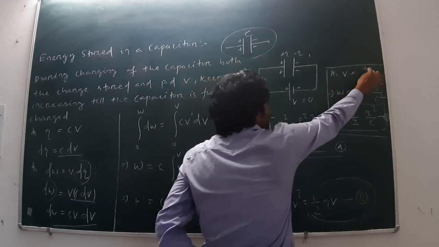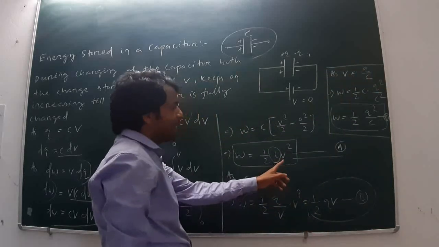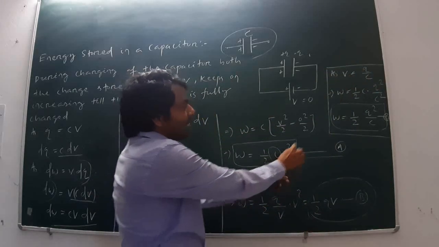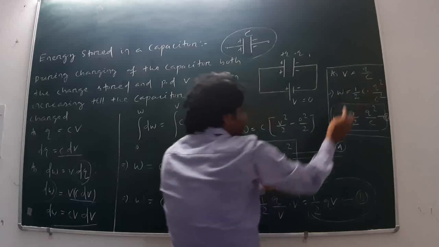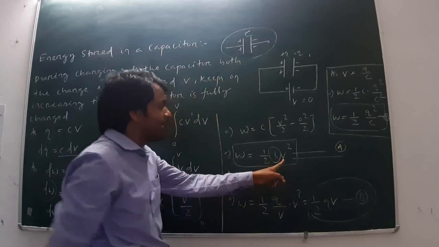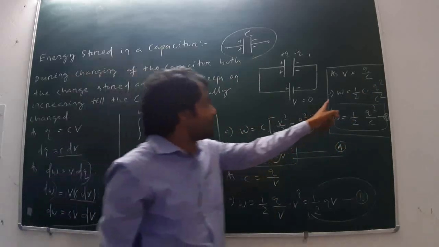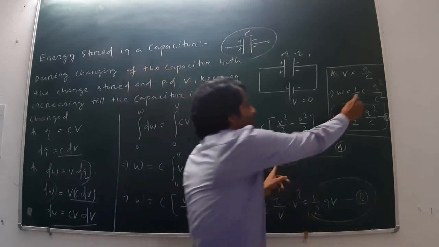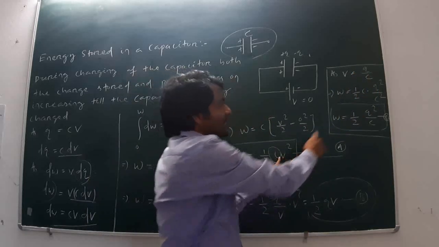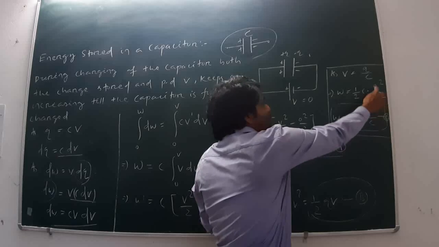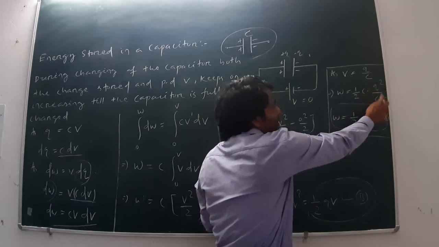As V is equal to Q by C. Now I will take the value of V in the form of charge and capacitance in equation A. Look at this. W is equal to half C into, in place of V, Q by C. Q by C square means Q square by C square.